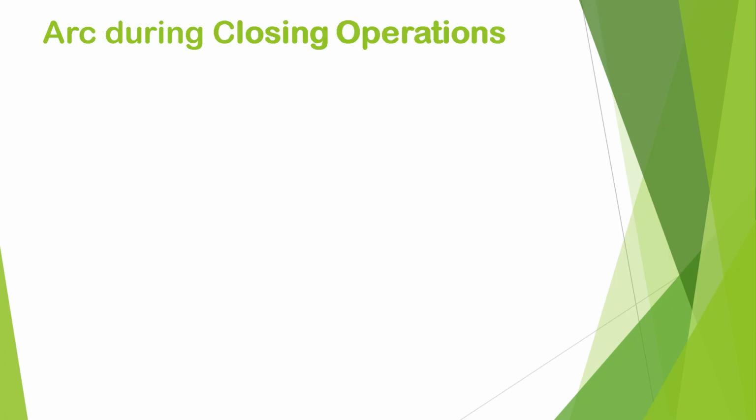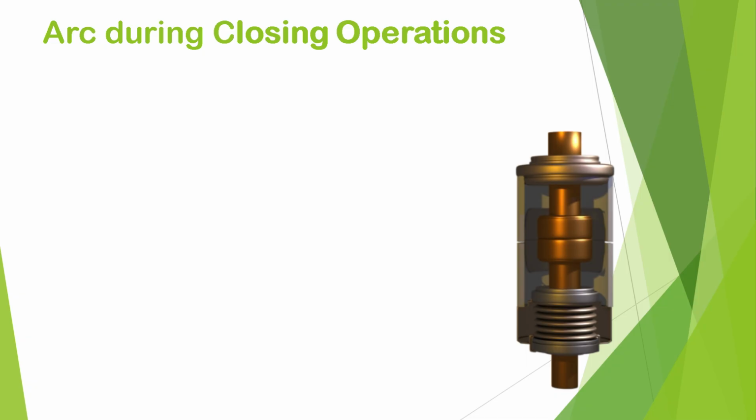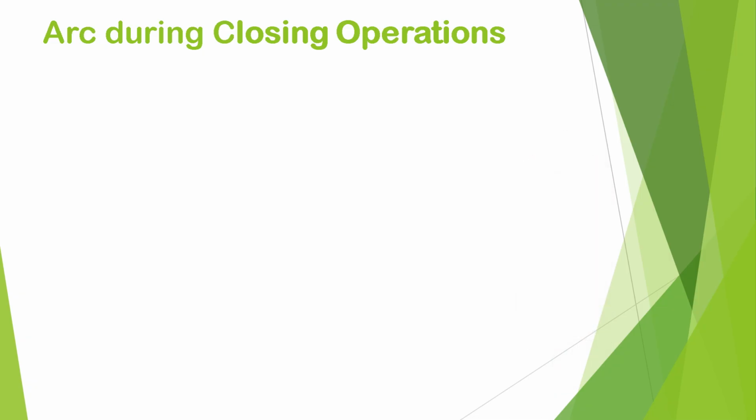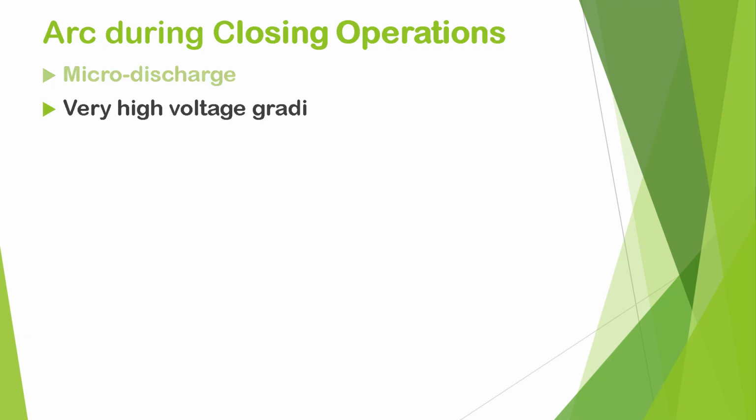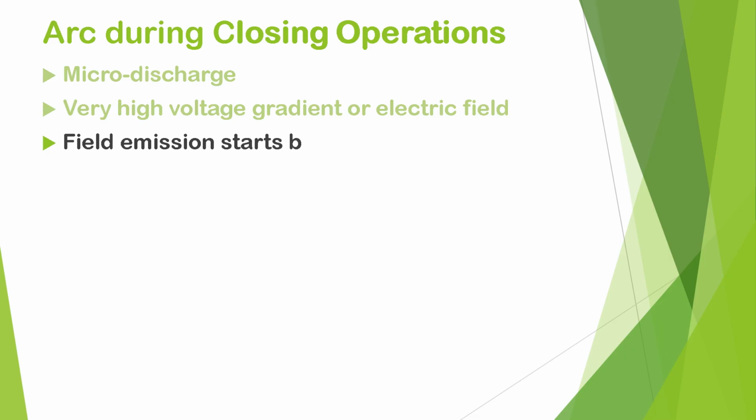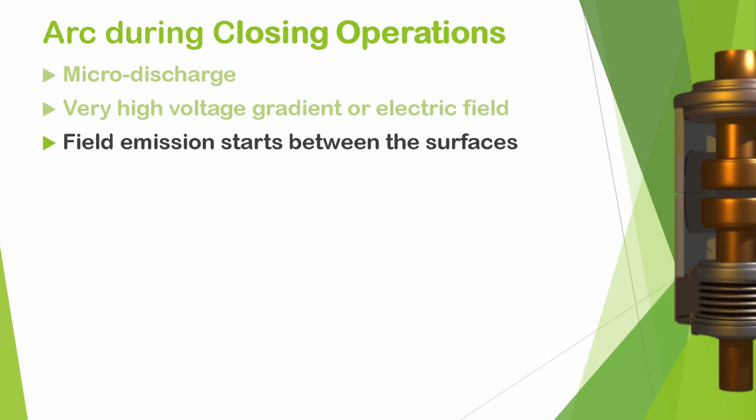Now, regarding the arc phenomenon during the closing operation. When the moving contact comes very close to the fixed contact, there is a micro-discharge before the contacts physically touch. This happens due to a very high voltage gradient or electric field. The electric field strength becomes very high when the moving contacts approach the fixed contacts. As a result, field emission starts between the surfaces, creating micro-discharge.